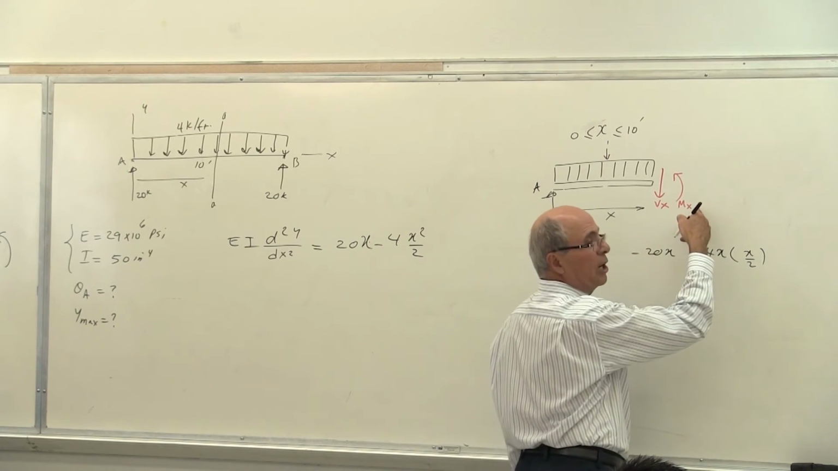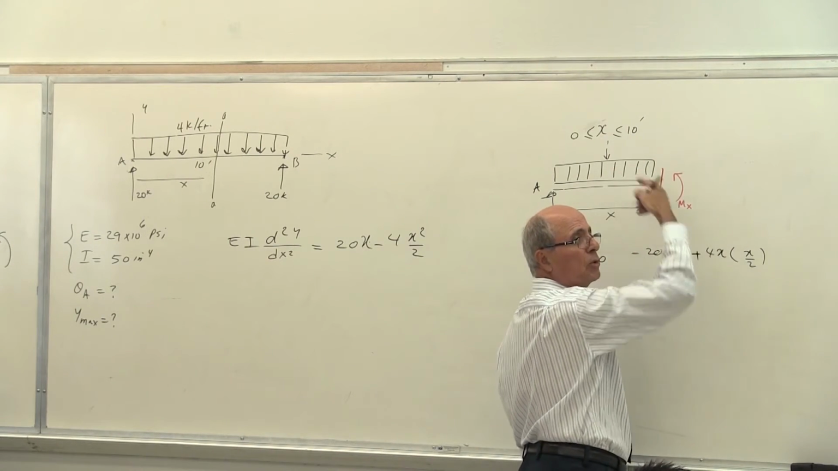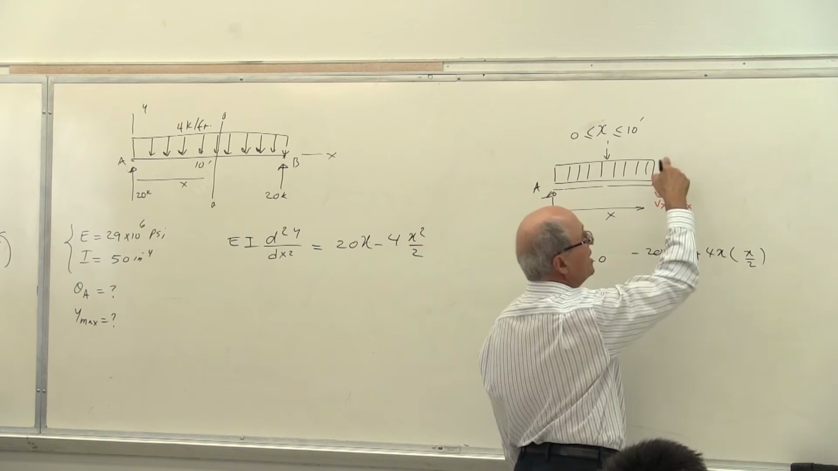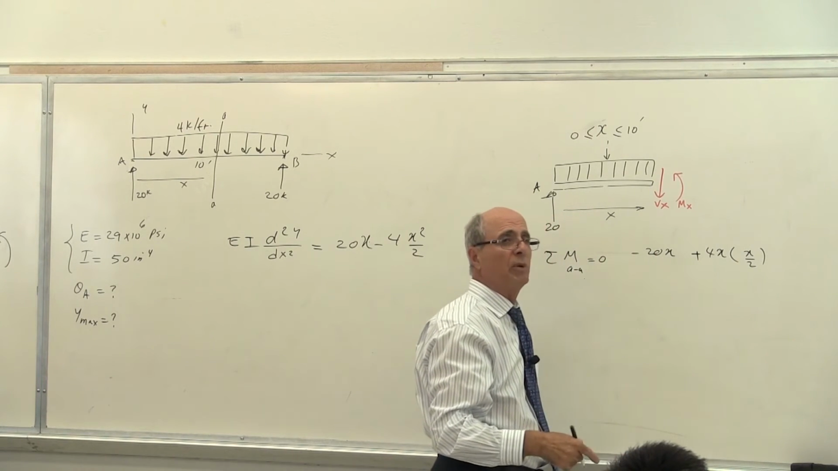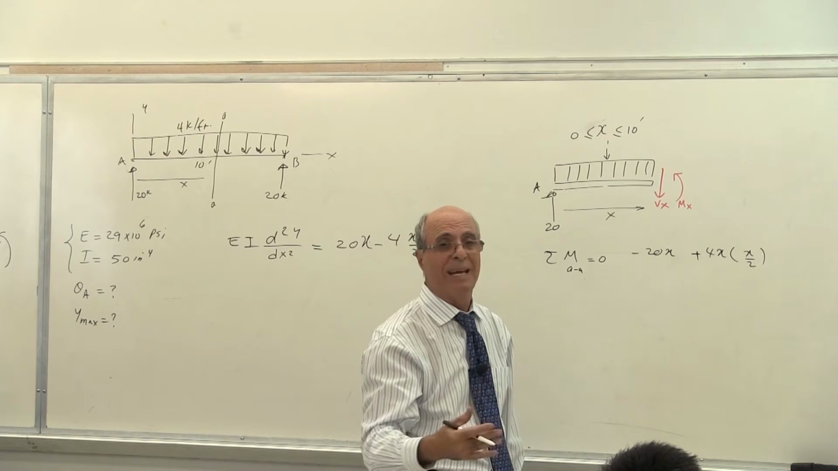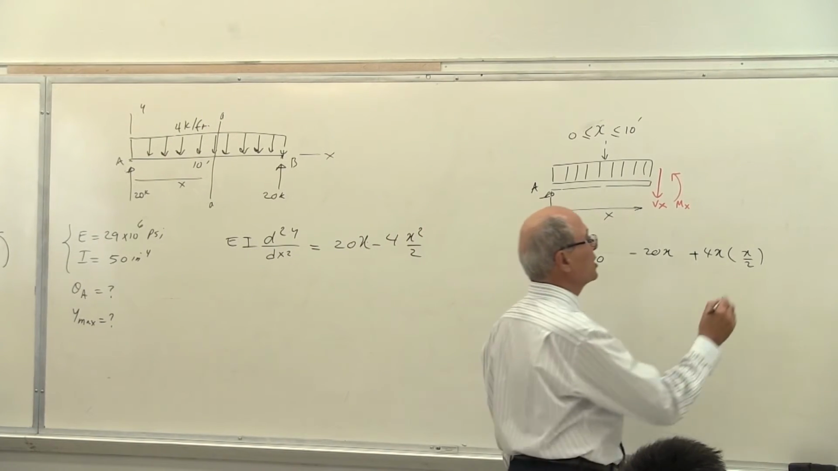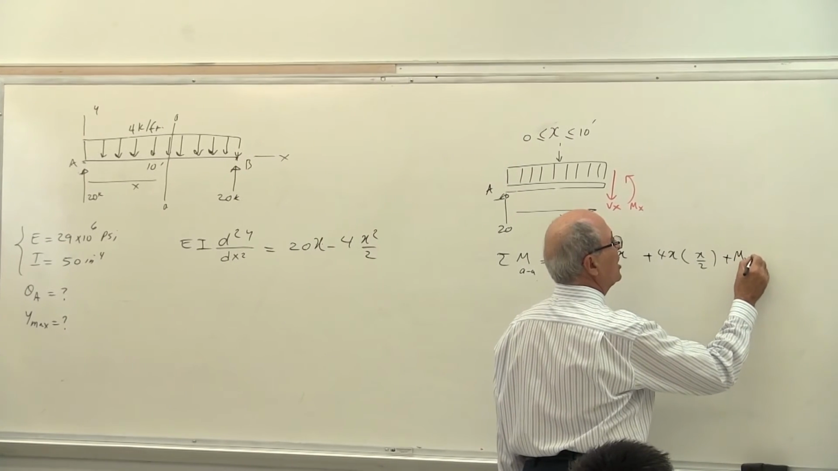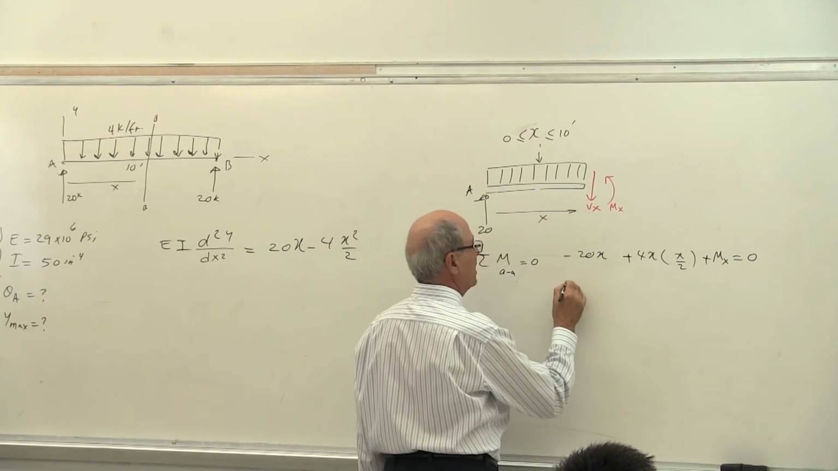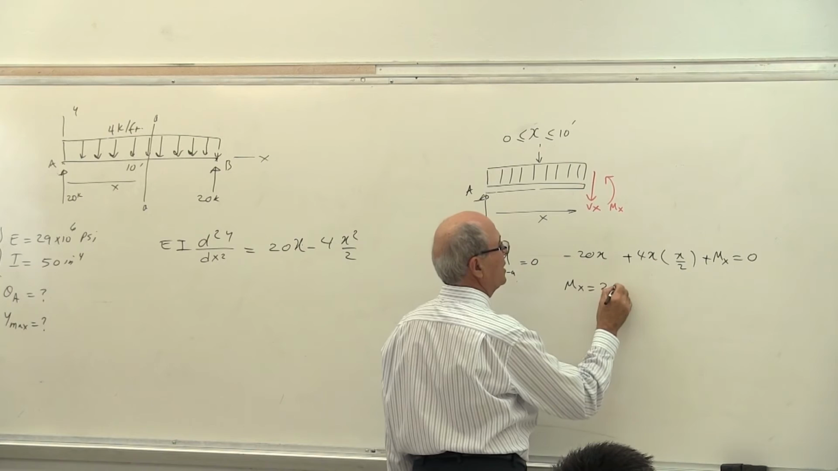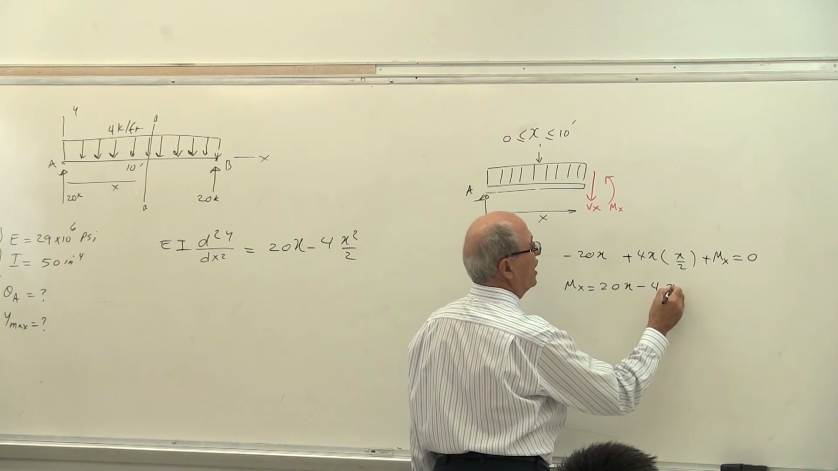And plus what? Plus, look at Mx. Mx also going, you have to draw Mx this way. Never draw it the other way. If you do it the other way, you are wrong because you are assuming it is negative. You always should assume it is positive. Plus Mx equal to 0. As you see, Mx ends up to be 20x minus 4x squared over 2.